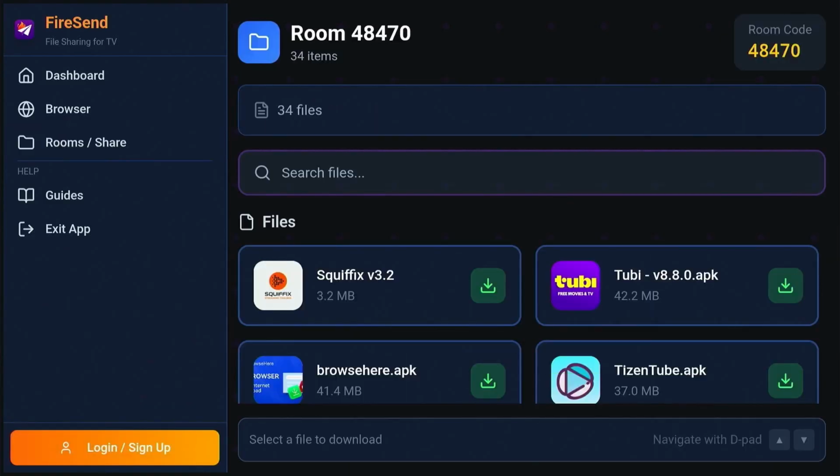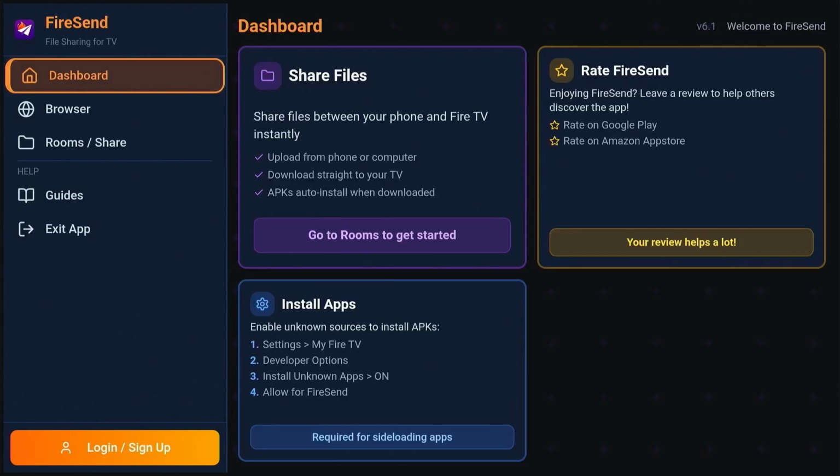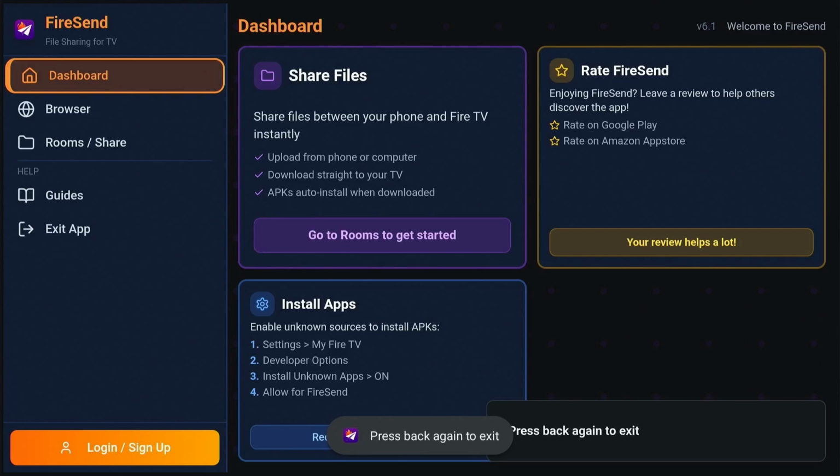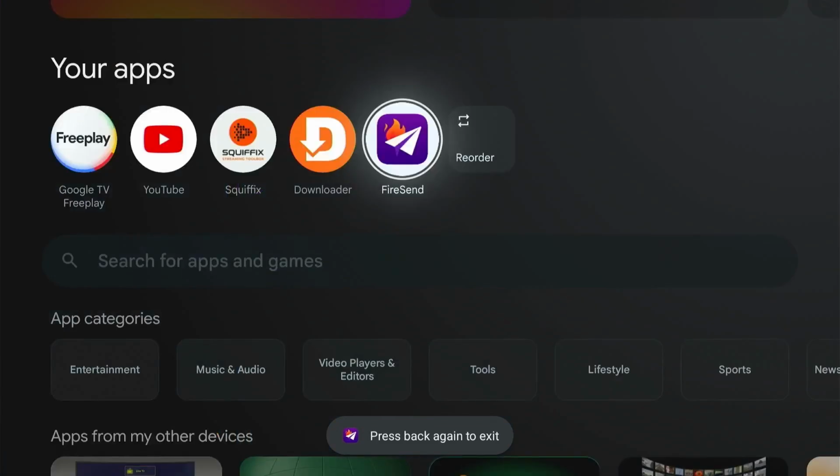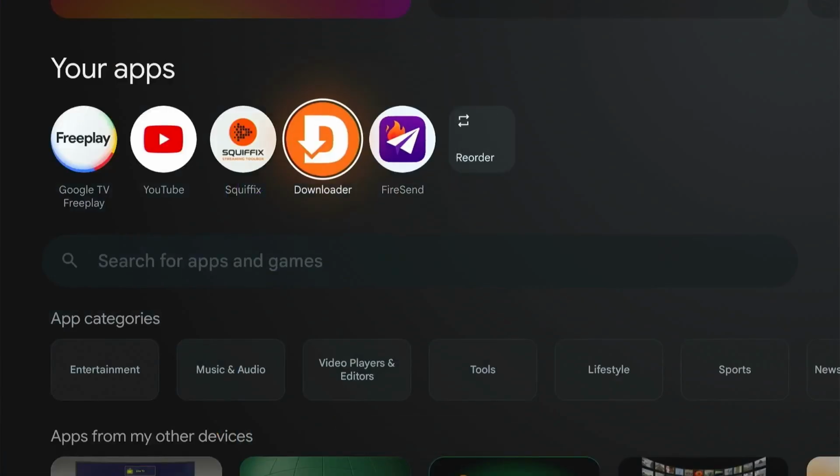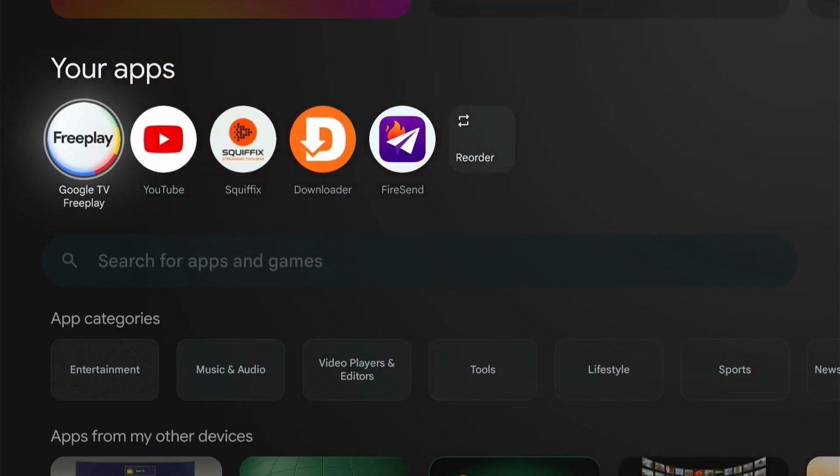And as you can see, it works. Okay, now click on the back arrow twice on the remote. And you're out. As you can see, it works. That's a great app.